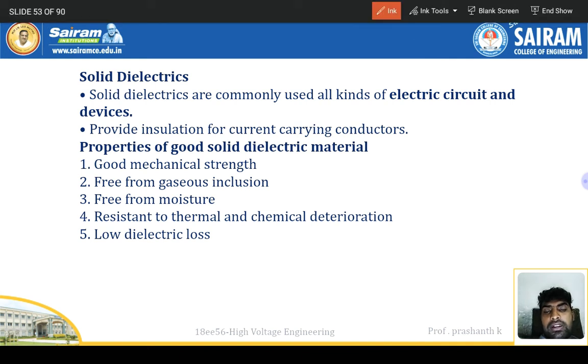Solid dielectrics are commonly used for all kinds of electric circuits and devices. They provide insulation for current carrying conductors. Properties of good solid dielectric materials are good mechanical strength, freedom from gaseous inclusions, freedom from moisture, resistance to thermal and chemical deterioration, and low dielectric losses, right?